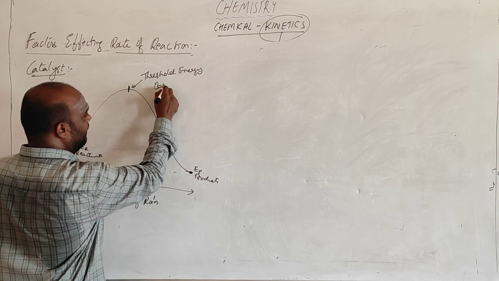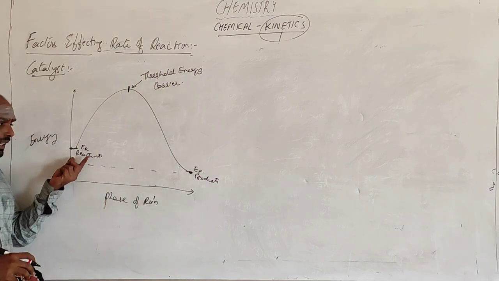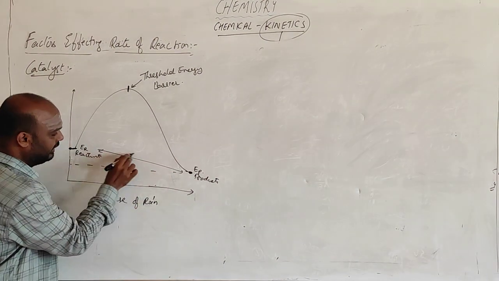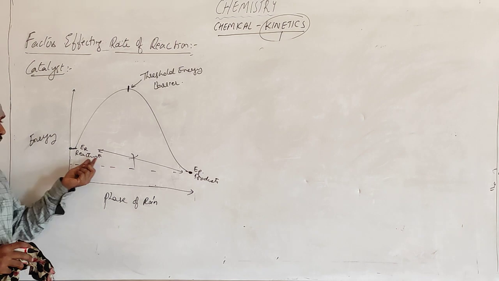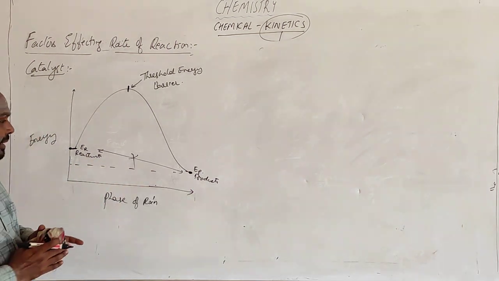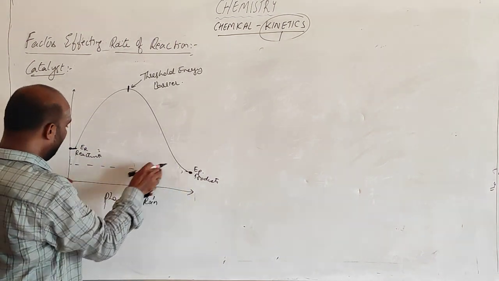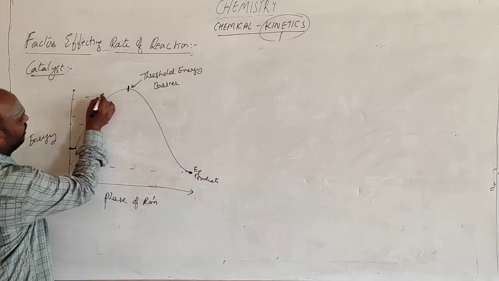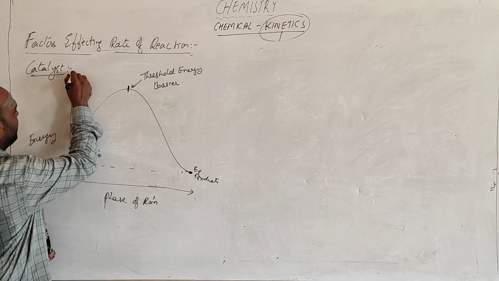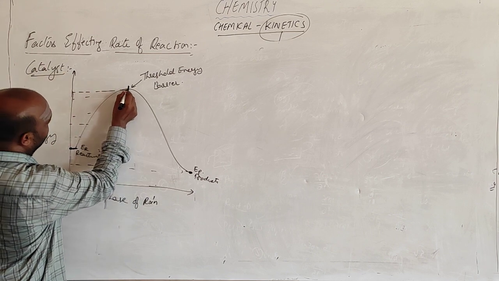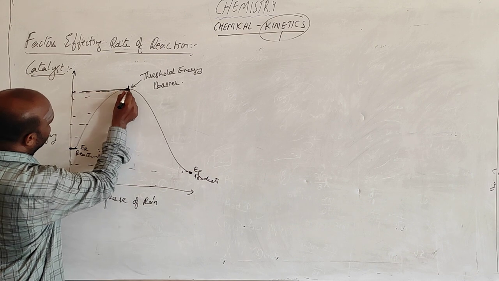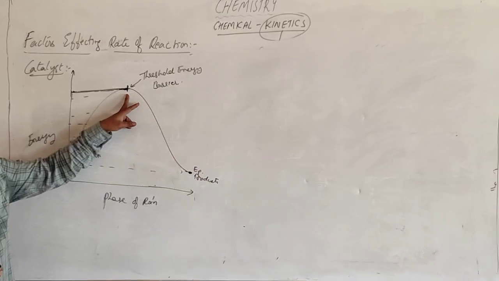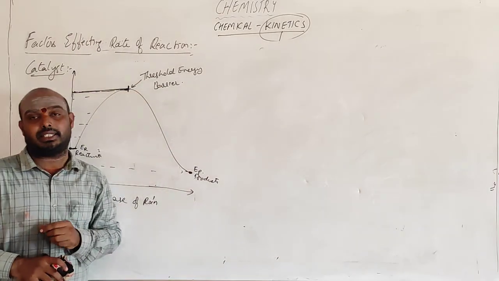Threshold energy barrier. If the reactant wants to form product, it will not come directly from here to here. This is not the condition. The reactant will not directly get converted to the product. What happens? The reactant should increase its energy from here, then it goes up, and at some point it reaches the highest point. This is the highest point of energy of the reactant. That point is called threshold energy.